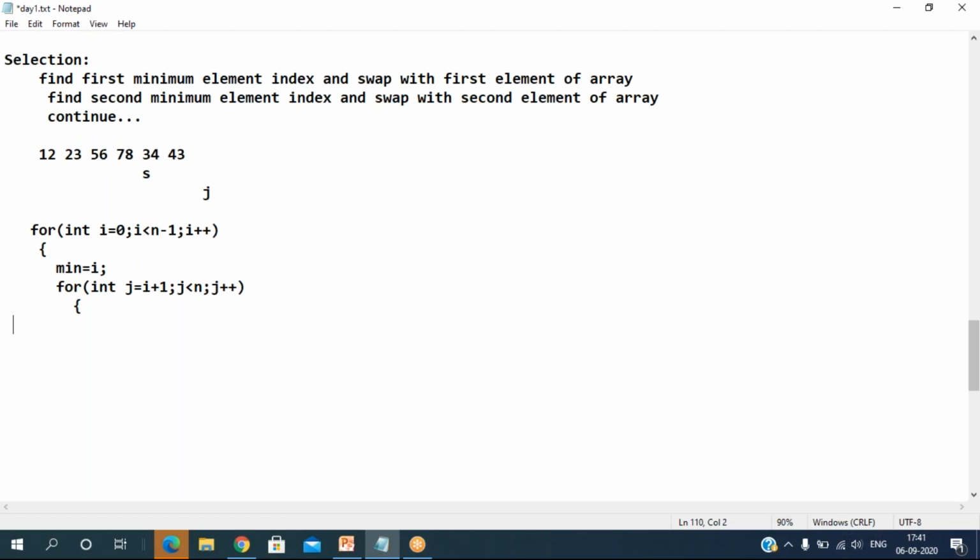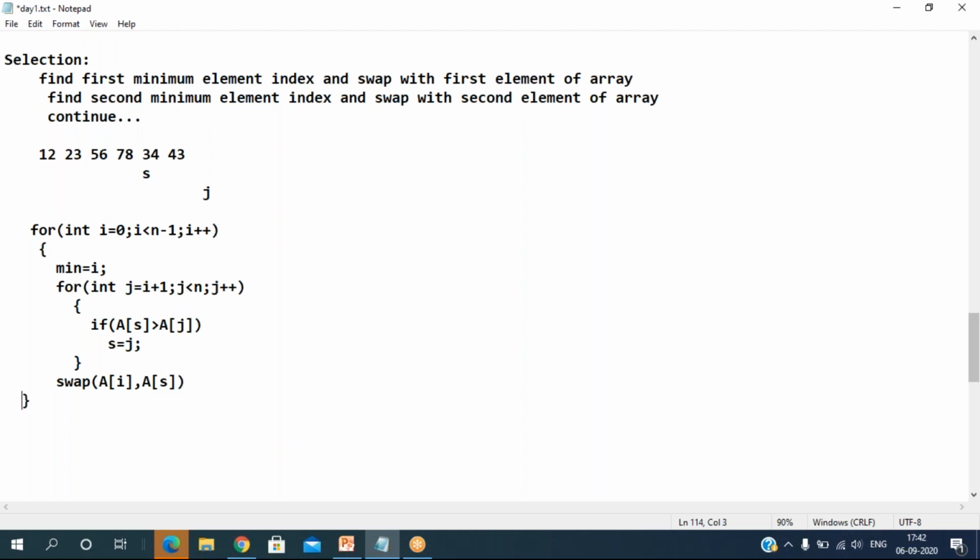And here we are going to check it. If a of j is smaller than a of s, if you find any element is smaller than this one, then we are going to update this one. We update s equal to j. After completion of the entire process, then we are going to swap these two elements. That is a of s and a of i, the first element, and a of s. We'll swap these two elements.